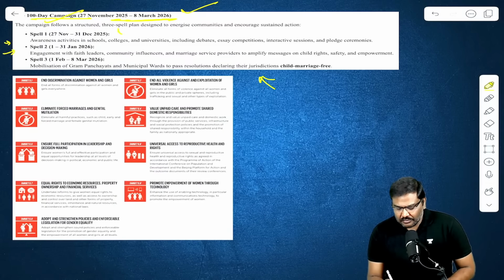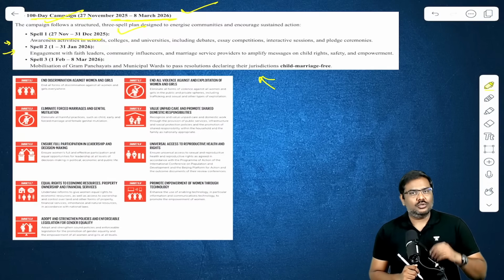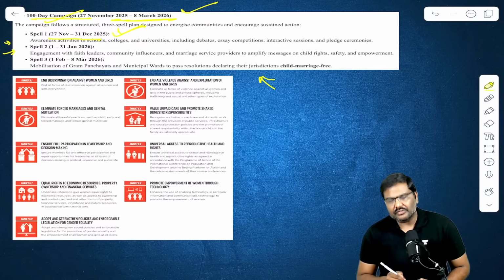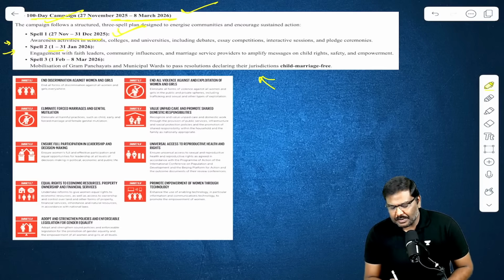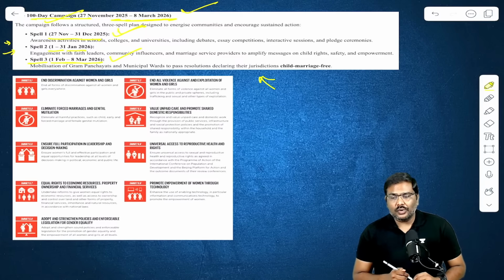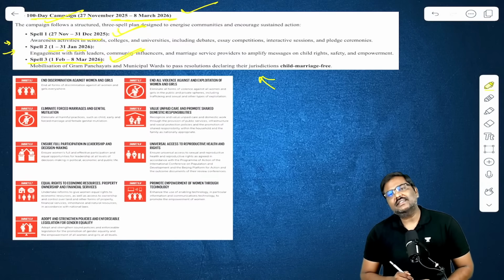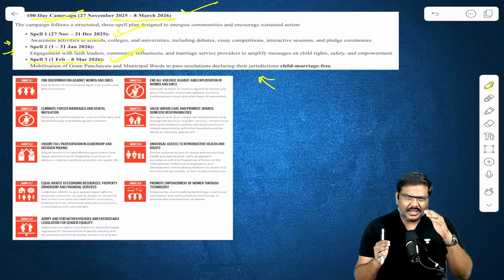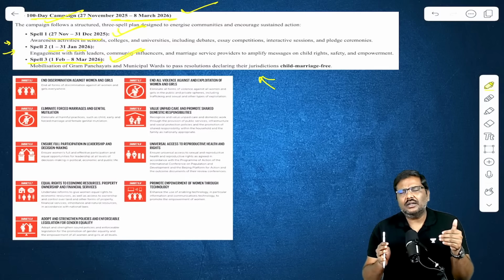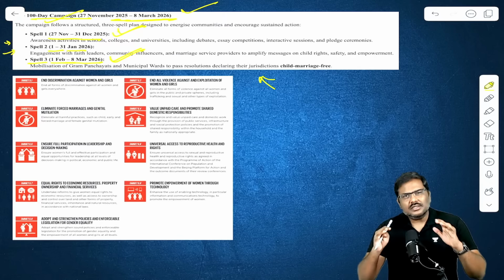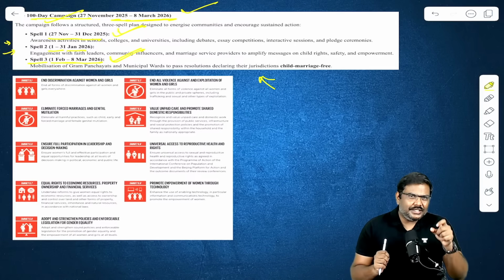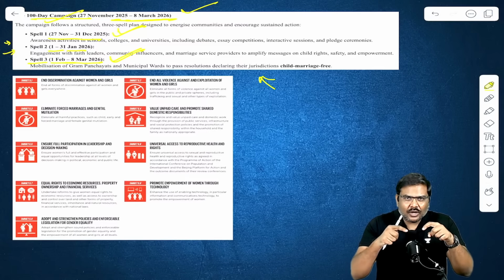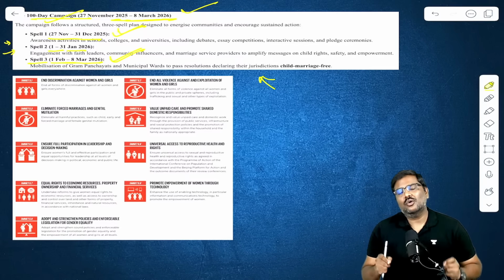Spell 1 will be implemented from 27th November to 31st December 2025. Spell 2 will be implemented till 31st January 2026. And spell 3 will be implemented from 1st February to 8th March 2026. That is totally a 100 days campaign. And what has the government of India, that is the Ministry of Women and Child Development, proposed under this is the same argument: it's not just the duty of the government, all the stakeholders, I repeat, all the stakeholders.